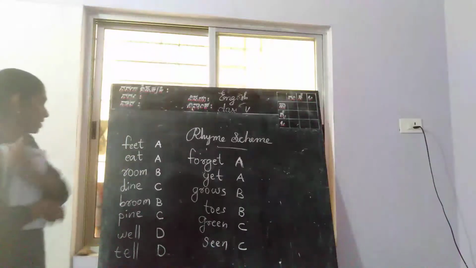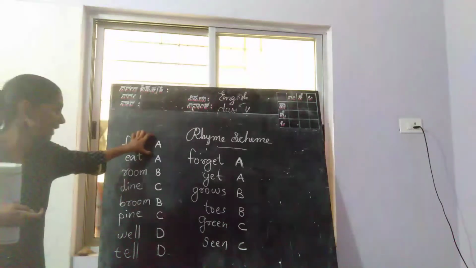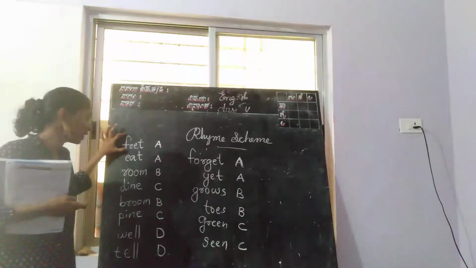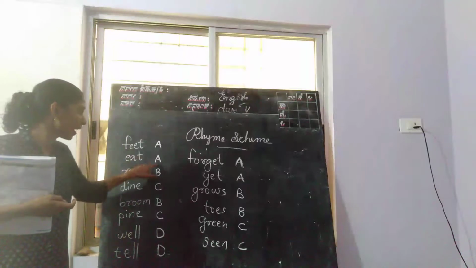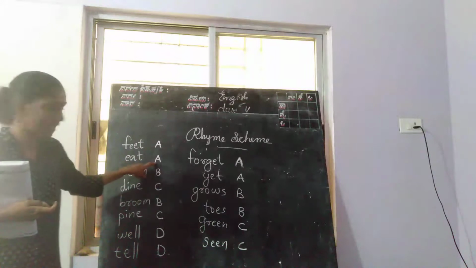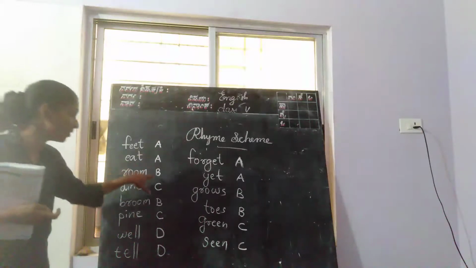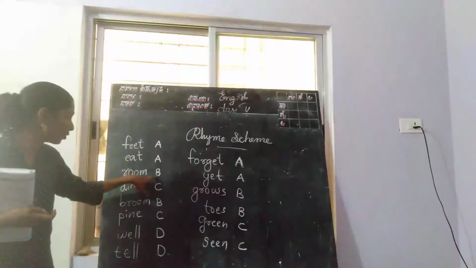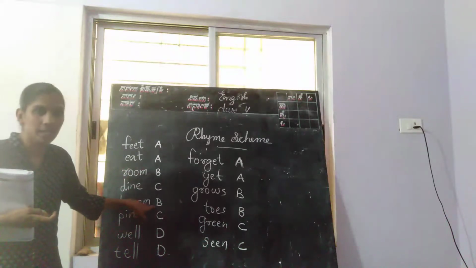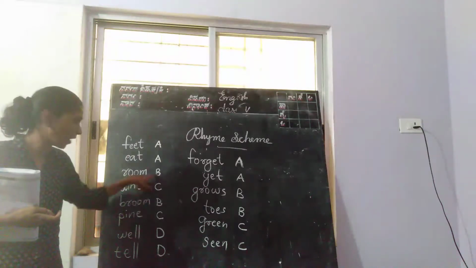Hope you understand. See, the first word is feet, so we can write A there. For the rhyming word for feet, we have to write A only. Feet rhymes with eat, so the same A we write here. Next word is room. After A we have to write B. For room, the rhyming word is broom. Same B we have to write for the rhyming words room and broom.